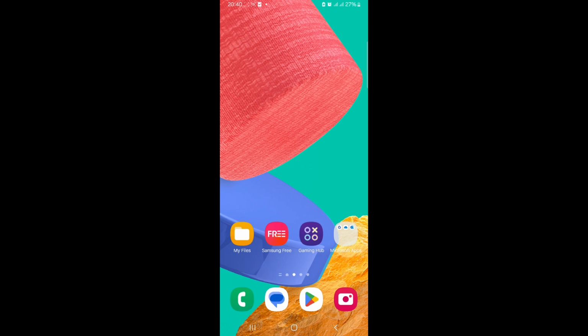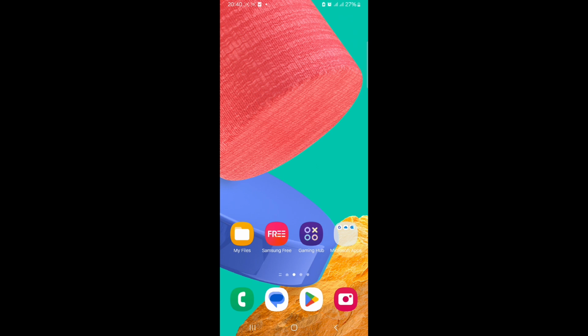In this tutorial I want to show you how you can compress any video using an Android phone. There are many applications available on the Google Play Store, which anybody can download and use, but one of the best and most effective applications for compressing any video is Panda Video Compressor. That is one of the best and most effective applications available on the Google Play Store.